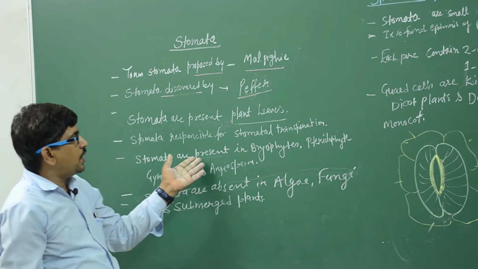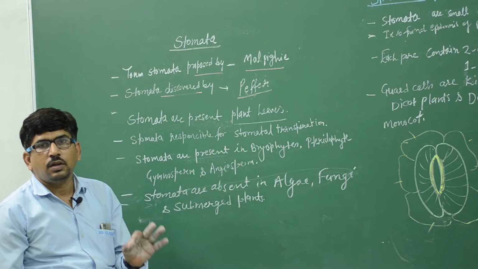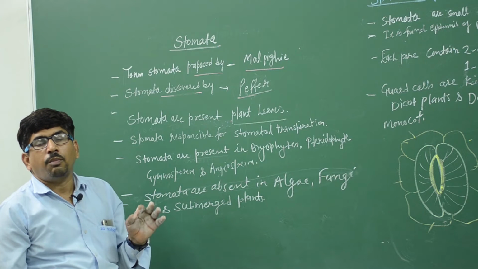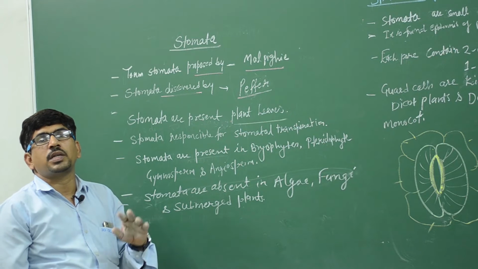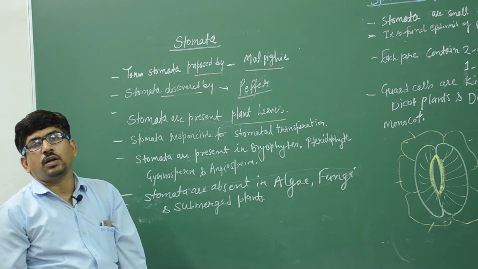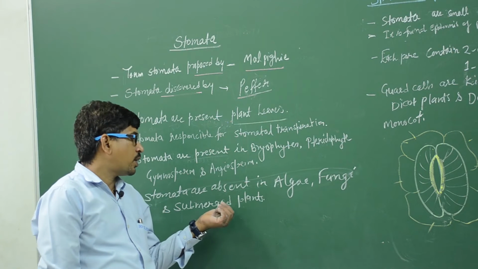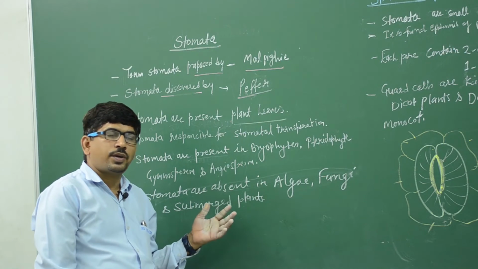Stomata are present in bryophytes, pteridophytes, gymnosperms and angiosperms, all types of plants. But stomata are absent in algae, fungi and submerged plants. Plants that are under the water are known as submerged plants. They do not have any type of stomata. Clear?